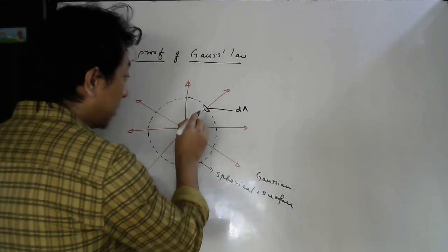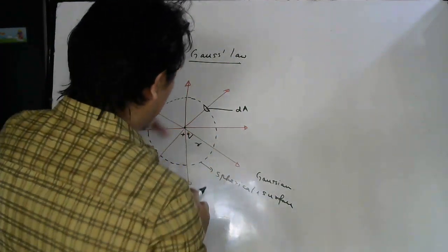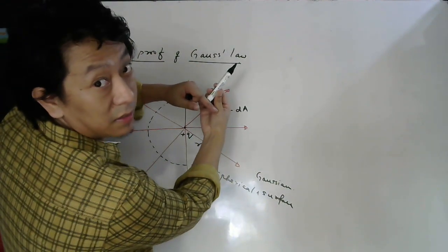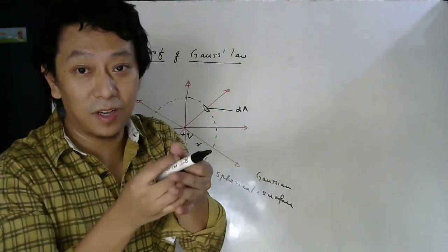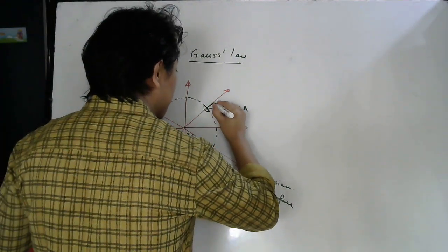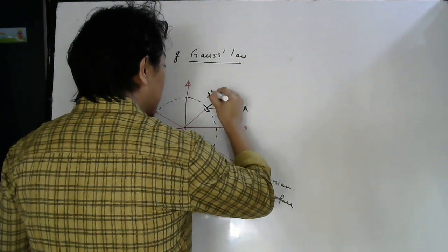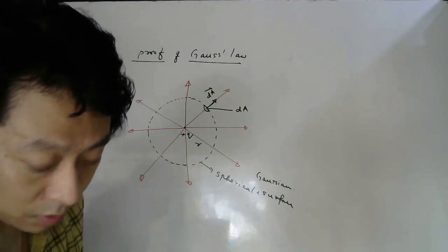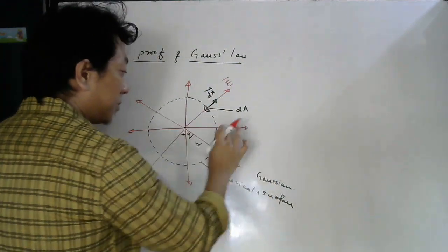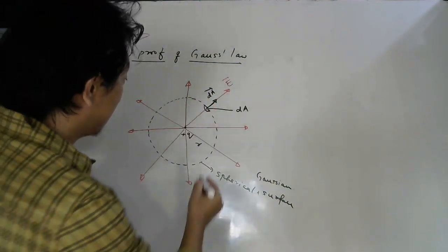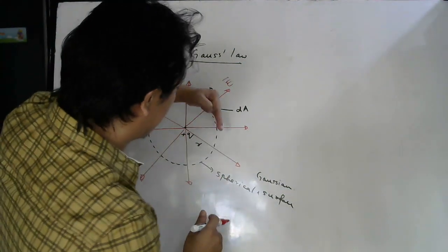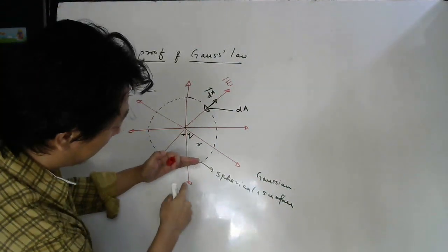Where will the area vector be? Perpendicular to this small part. This is the surface, so the area vector will be perpendicular like this. In one case I have shown you here. Remember, I made a sphere and for each part I made an area vector. So area vector of this will be this side. So this will be your area vector. And the electric field at that point will also be this side. These red lines represent what? Electric field lines. And that will be the same case here also. If I choose here, the area vector will be this way, perpendicular to this part.